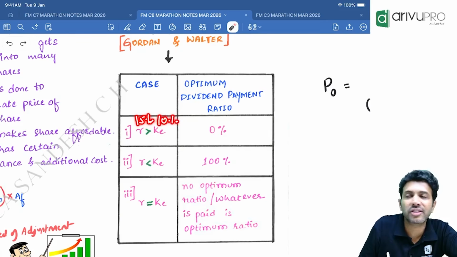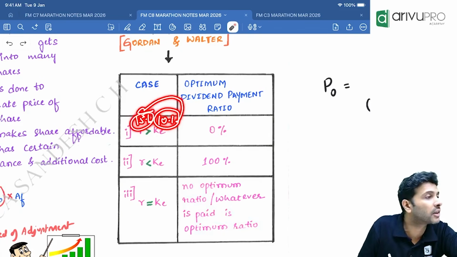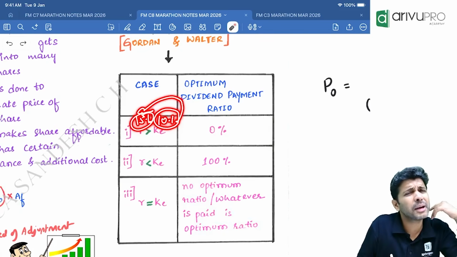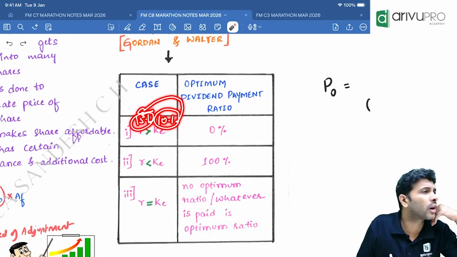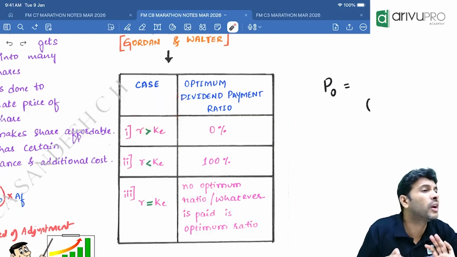Now you would tell me, is this a profitable project or loss making? If your fund is costing only 10%, using the fund you are generating a return of 15%. So it's a profitable project, no? If you are running a profitable project, will you distribute more dividend or less?